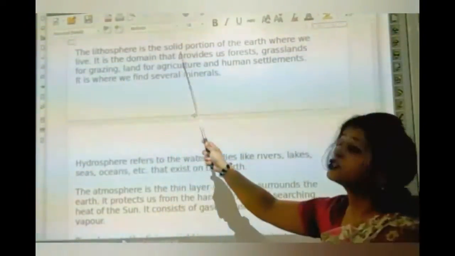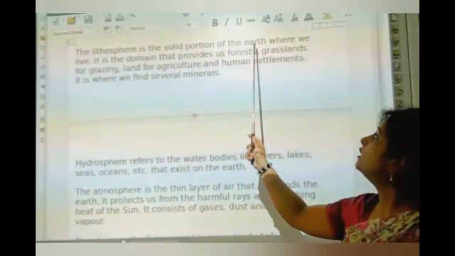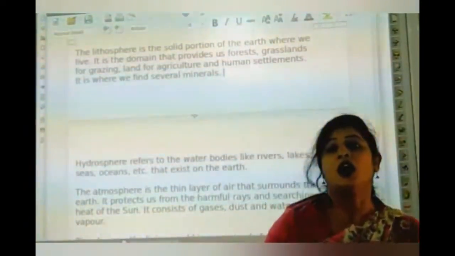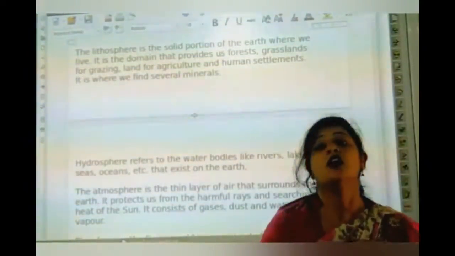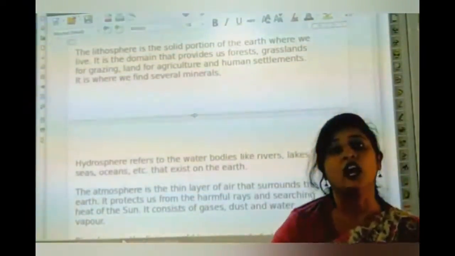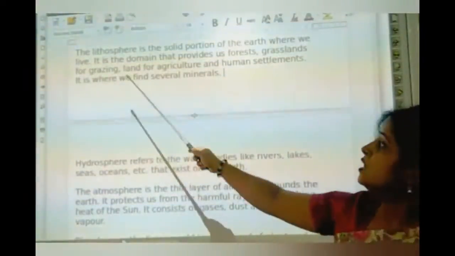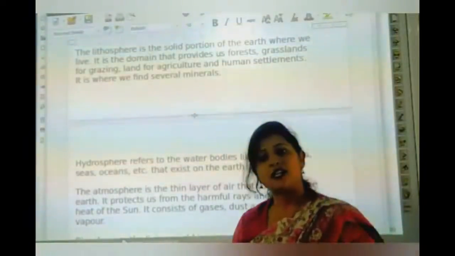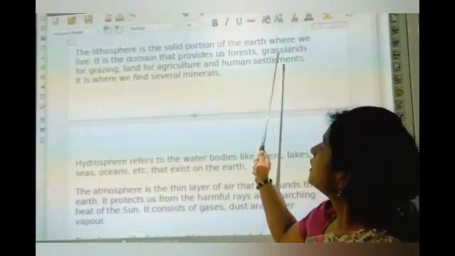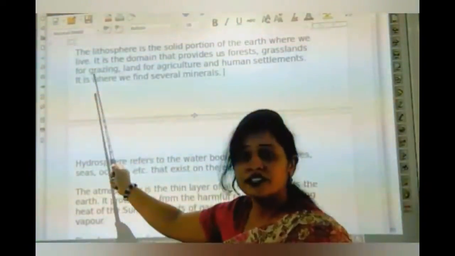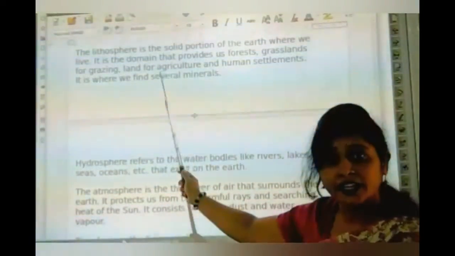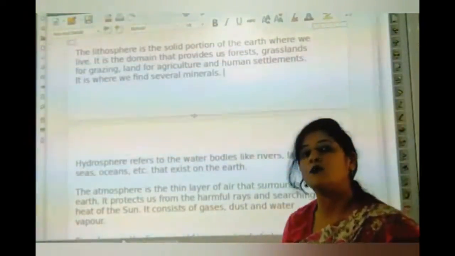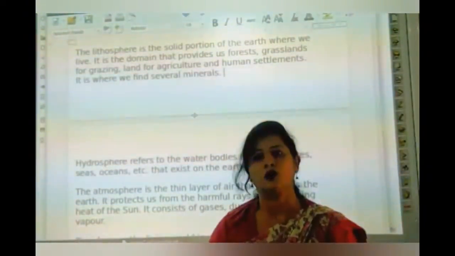The lithosphere is the solid portion of the earth where we live. Lithosphere is the earth's crust that we live on. That is called lithosphere. It is the domain that provides us forest, grasslands for grazing, land for agriculture, and human settlement, which means we are building our homes, we have houses, offices.